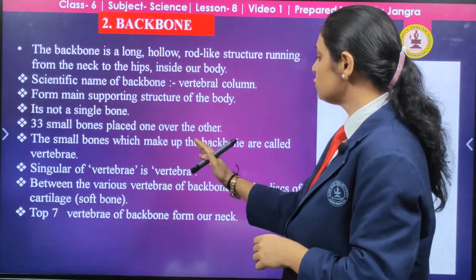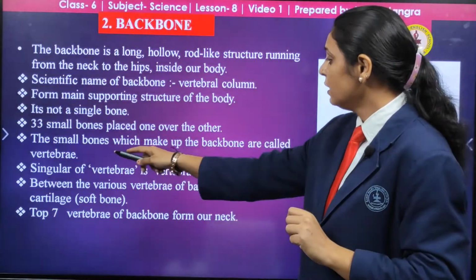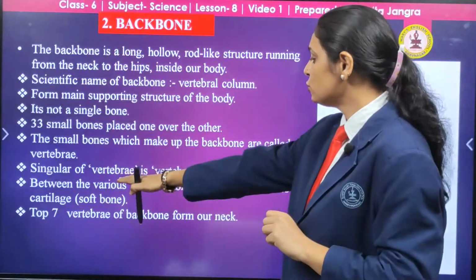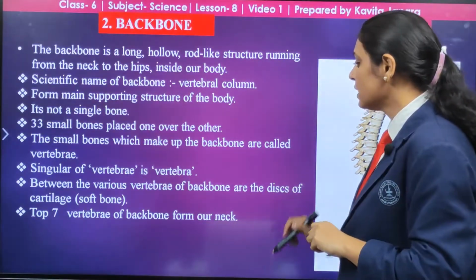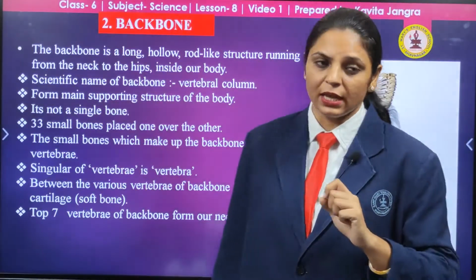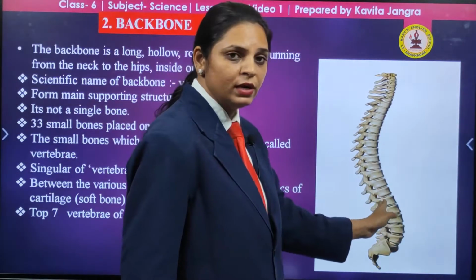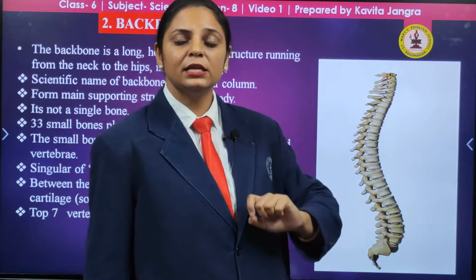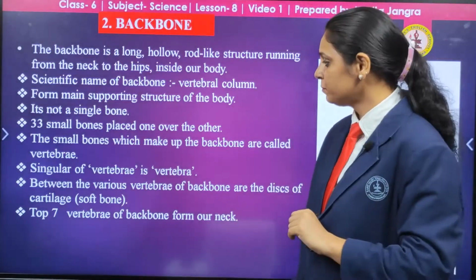The small bones which make up the backbone are known as vertebrae. The singular of vertebrae is vertebra. Between the various vertebrae of the backbone are discs of cartilage, or soft bone, we can say. You can see here that many small bones are piled one over another, and between these bones the soft cartilage is present. Due to the presence of cartilage, movement is possible.